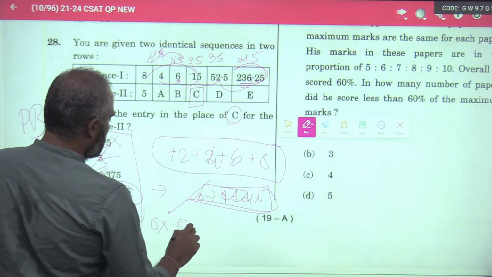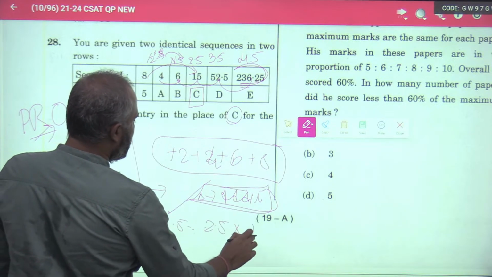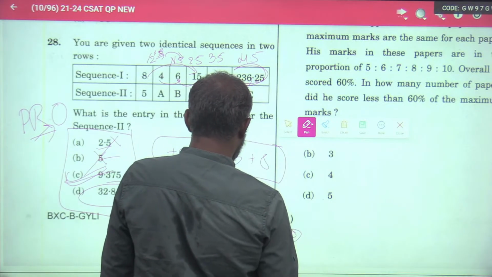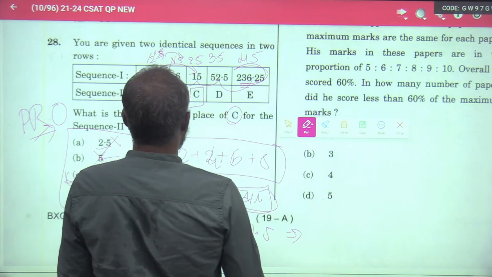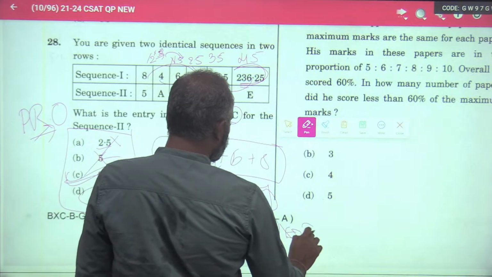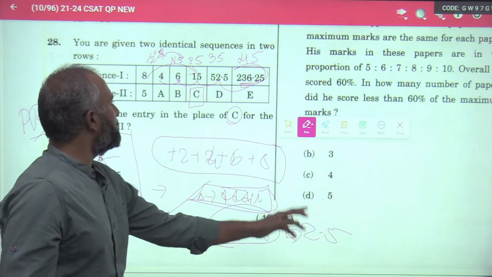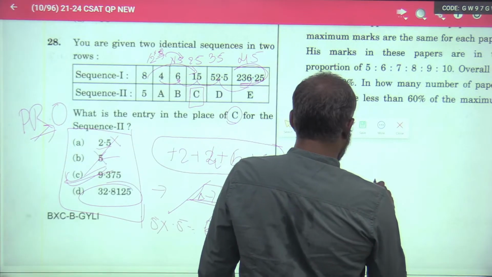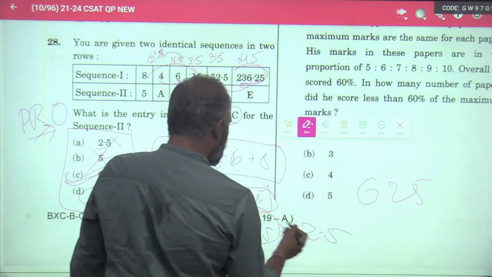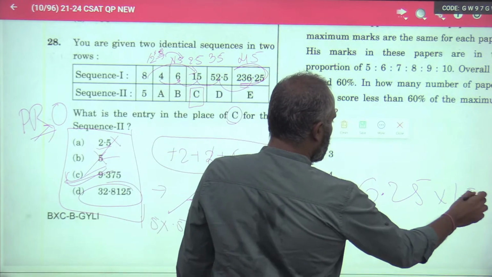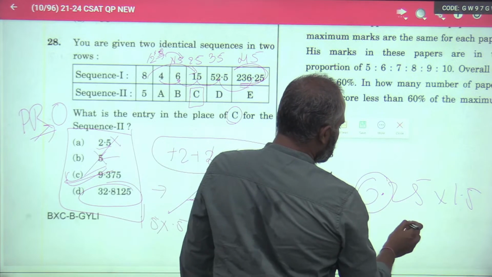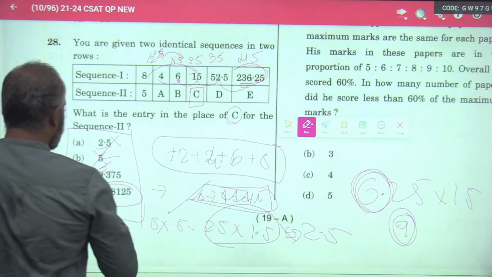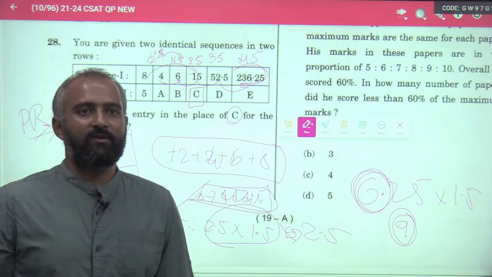For those who are curious, 5 into 0.5 is 2.5, right? Next, 2.5 into 1.5. Next this into again 2.5, right? This multiplied by this digit. So 25 into 25 is 625, and 2 decimals. So 6.25 into 1.5. 6 ones are 6 and 6 threes are 9. Considering only this digit, it is somewhere in 9. Even this gives you 9.375.